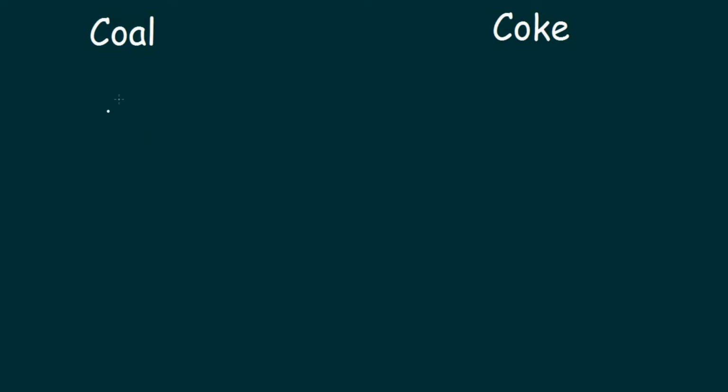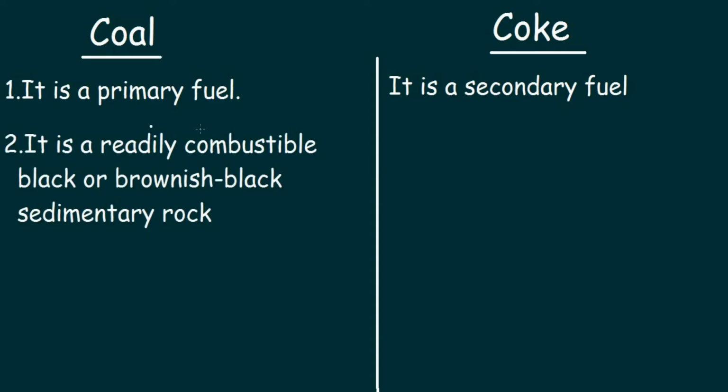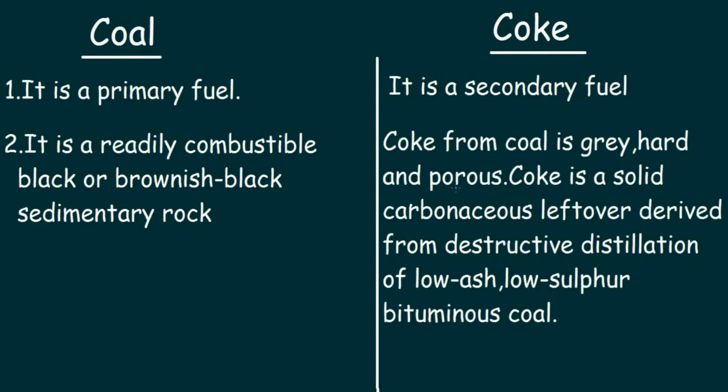Study the differences between coal and coke. So the first point under coal is, coal is a primary fuel, but coke is a secondary fuel. Now the second point under coal is, coal is a readily combustible black or brownish black sedimentary rock, and coke from coal is grey, hard and porous. Coke is a solid carbonaceous leftover derived from destructive distillation of low ash, low sulfur bituminous coal.